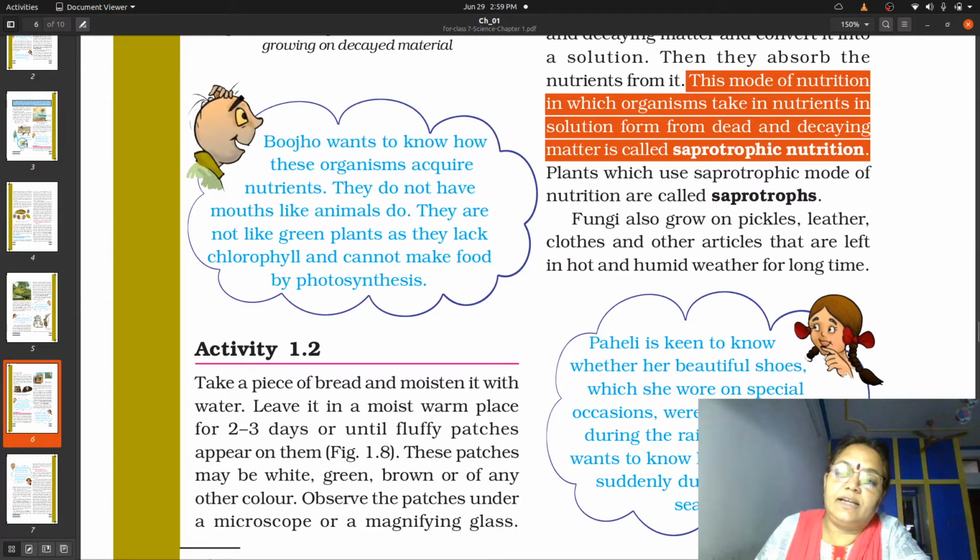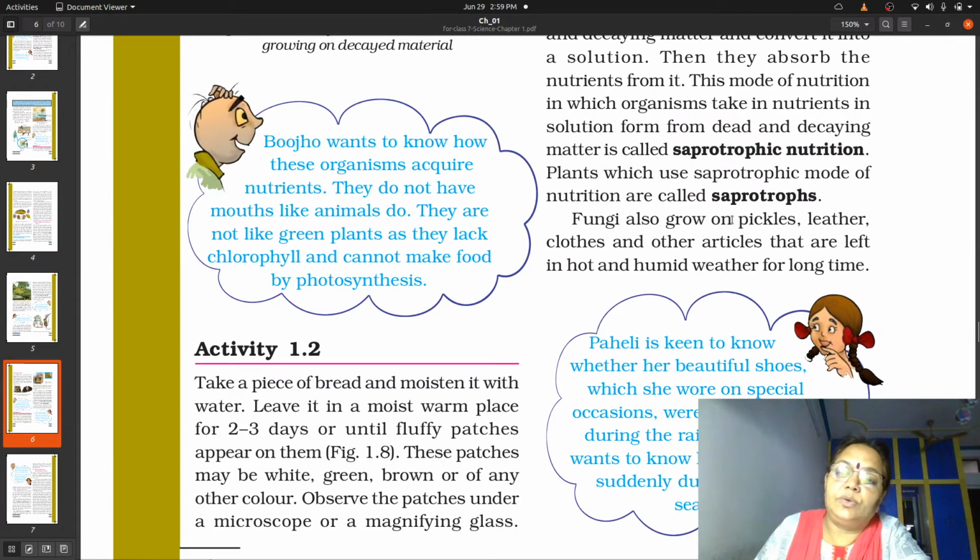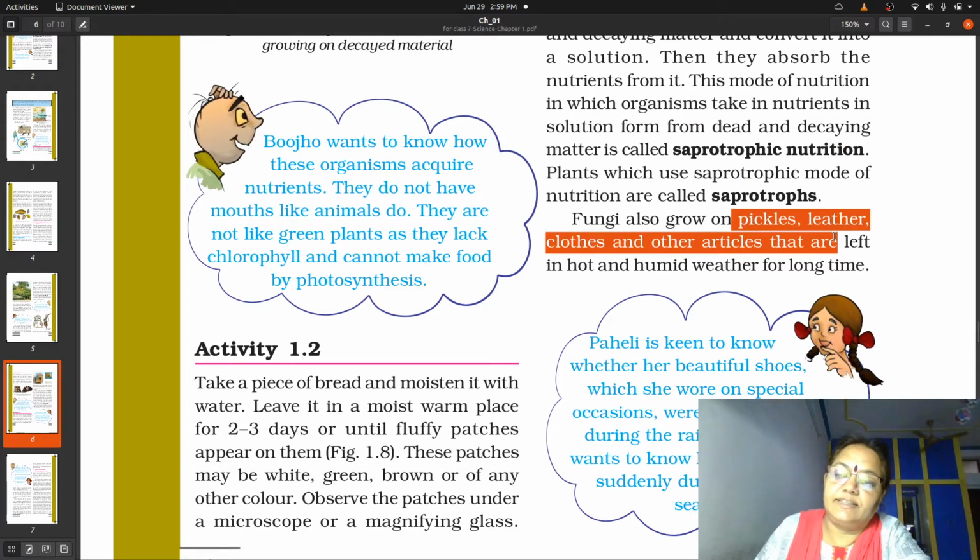What is that white colored growth? This white colored growth is nothing but what? Fungus. Sometimes when you come to the school, you might have seen that your leather shoes get completely wet inside the water. But if this thing repeats again and again, you might have seen that it produces a white colored layer on it, and this layer is nothing but the growth of fungus.